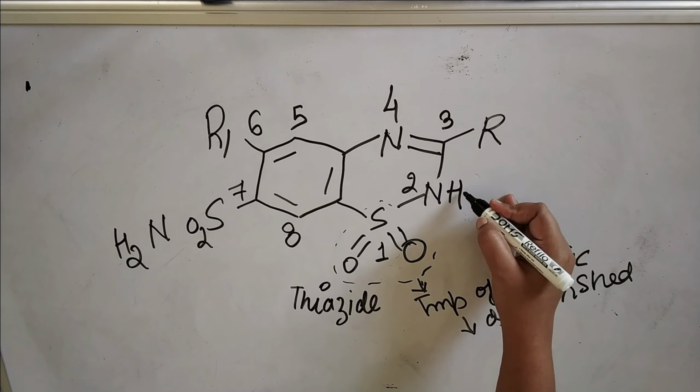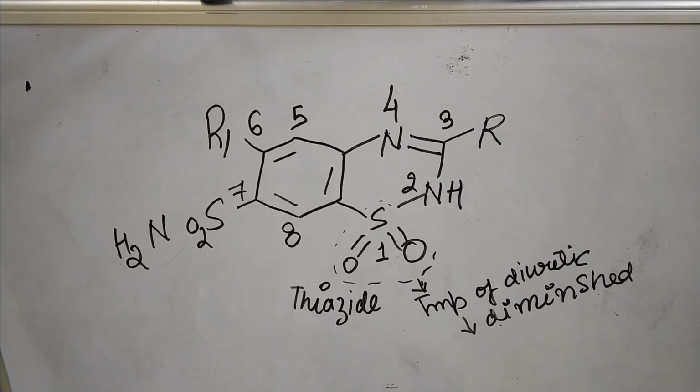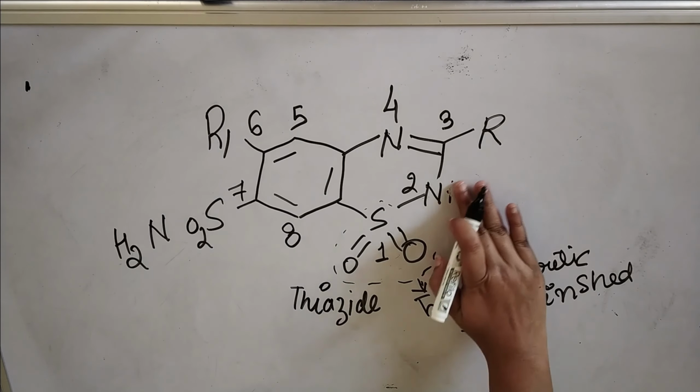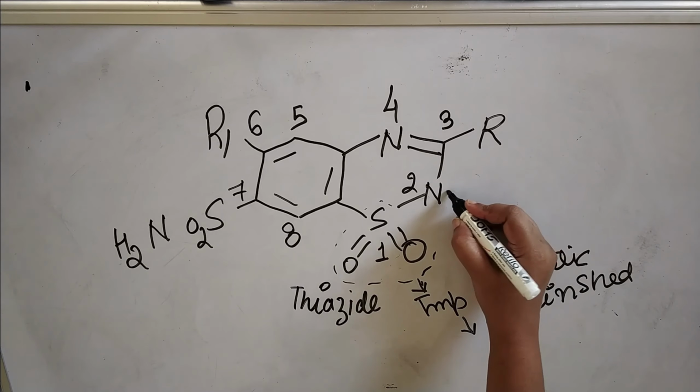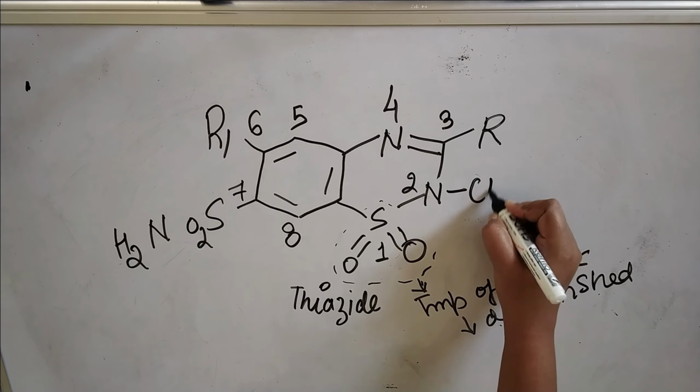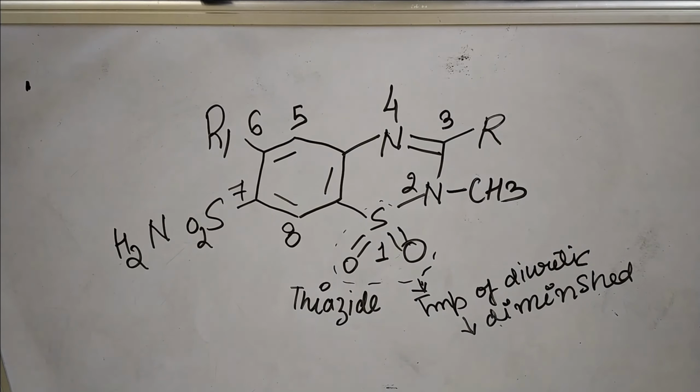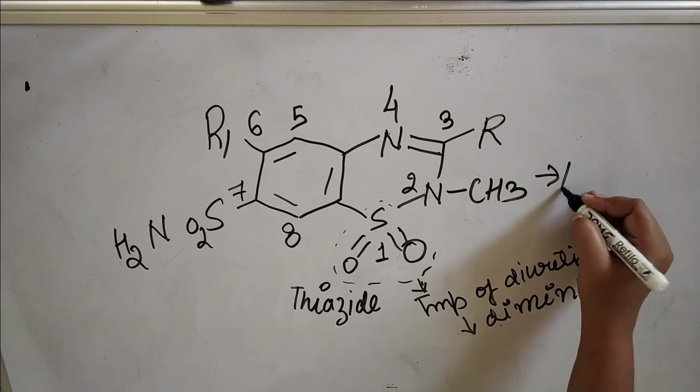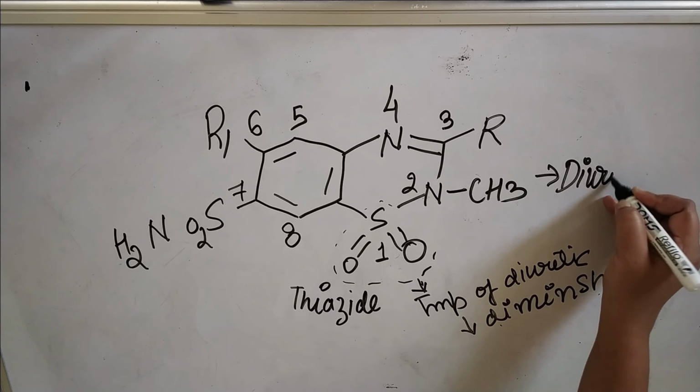Now next go to the second position. At the second position we can replace this hydrogen with a methyl group. Previously hydrogen is present, now we can replace that hydrogen with a methyl group. If we replace that hydrogen with a methyl group, it will show diuretic activity.